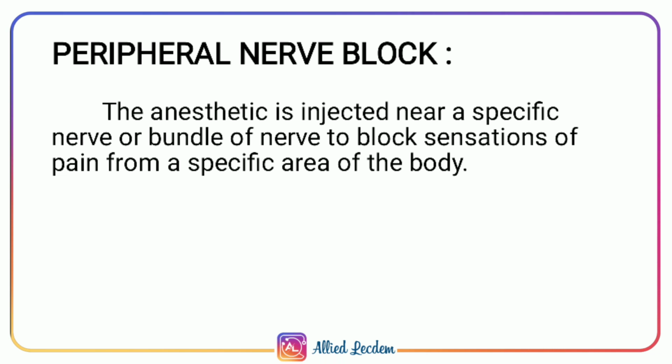Peripheral nerve block. Peripheral nerve blocks are a type of regional anesthesia. The anesthetic is injected near a specific nerve or bundle of nerves to block sensations of pain from a specific area of the body. Nerve block usually lasts longer than local anesthesia.